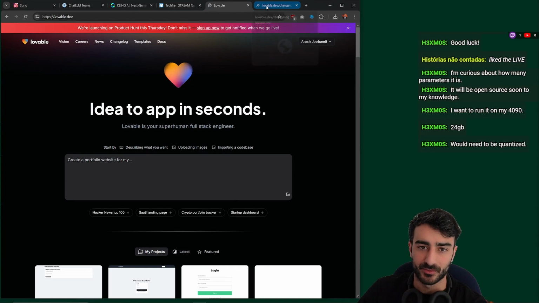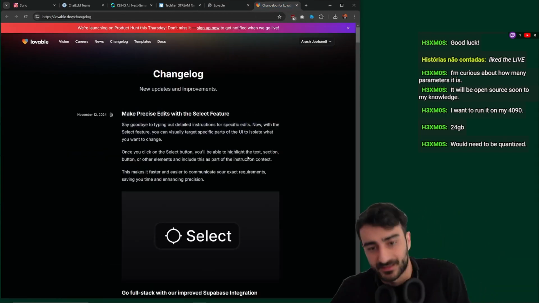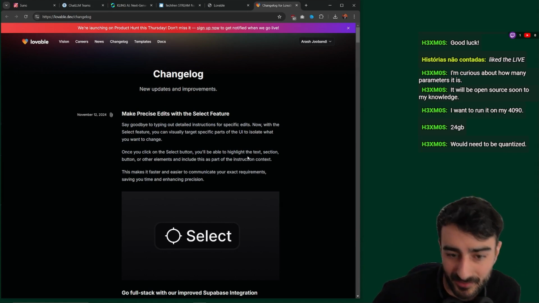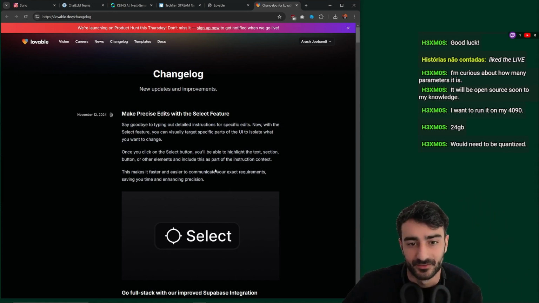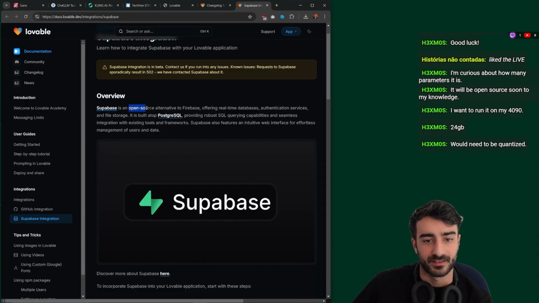Apparently they have better Supabase integration now. Oh, the select feature, this is cool. v0 had this. It can select specific elements in the UI to prompt about. I think that's really cool. With their improved Supabase integration, it's easier to build full stack apps. If you don't know about Supabase, it's like an open source backend management platform.